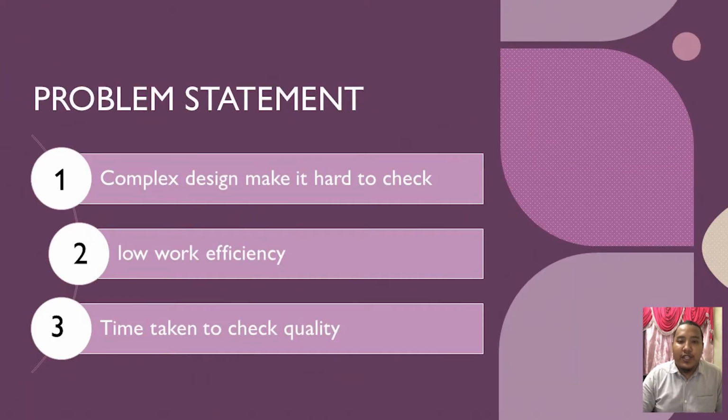Next is the problem statement of my project. The first one is that nowadays many manufacturing companies create a complex design that makes it hard to detect the defect by just using the naked eye. The second one is low work efficiency. As we all know, humans have a limitation of working hours, where after several hours, humans get tired and start making mistakes in the manufacturing line. The last one is the time taken to check the quality. Humans need to verify the defect in the product, and it will take some time to verify it.